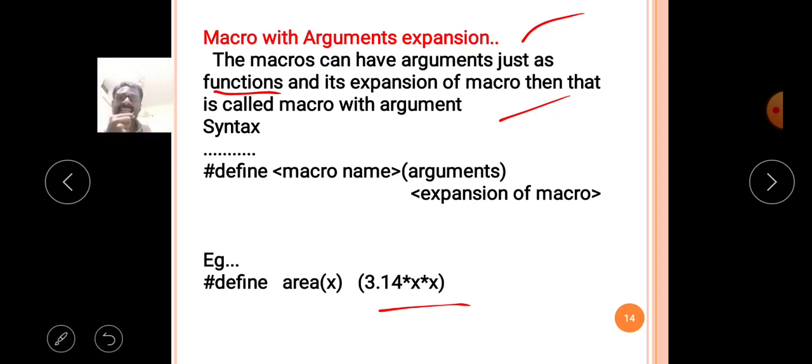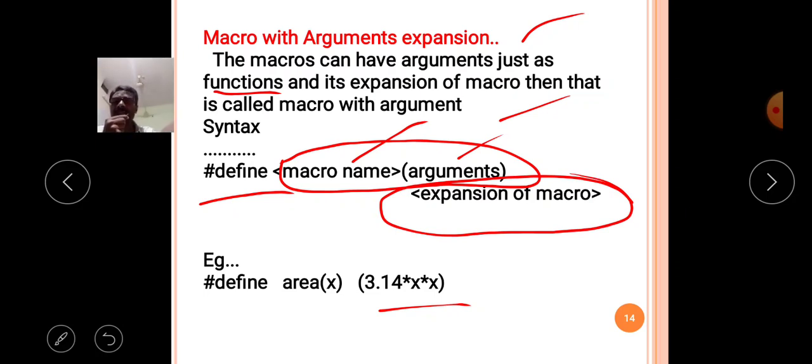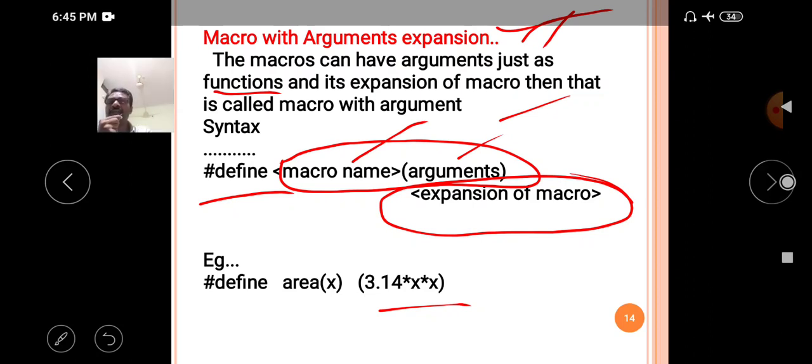Here the syntax is hash define, macro name, then arguments. Total this is called the macro name. The macro name contains arguments like a function, and in that place the macro is replaced with the expansion of the macro. If the macro is in this form, this type of macro is called macro with arguments expansion.